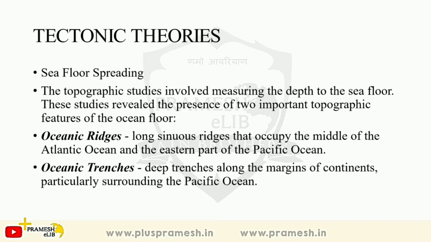They are like flat mountains. They are mountains, but not very tall. Some of them are tall, but they are not very tall. They are known as ridges. They are very long ridges, and they occupy the middle of the oceans. Even today, if you look at a bathymetric map of the Atlantic Ocean, you will find that there is a mid-Atlantic ridge. It is known as the ridge. So it is a long chain of mountains.